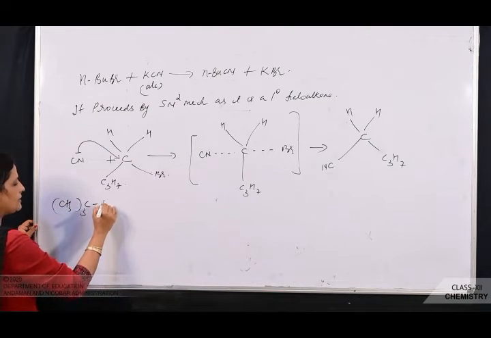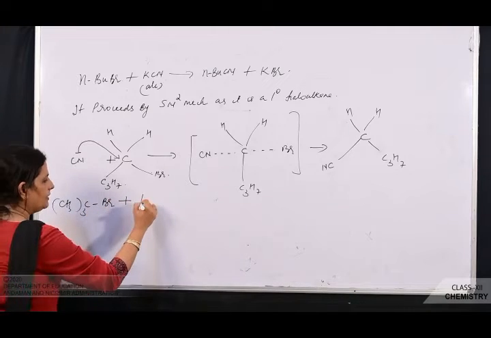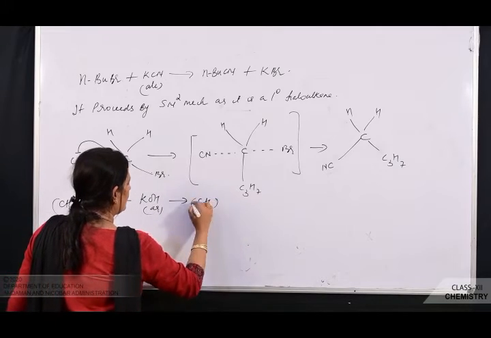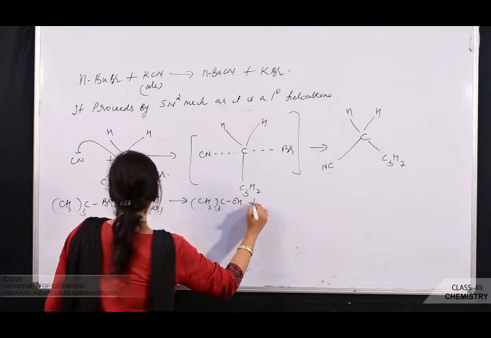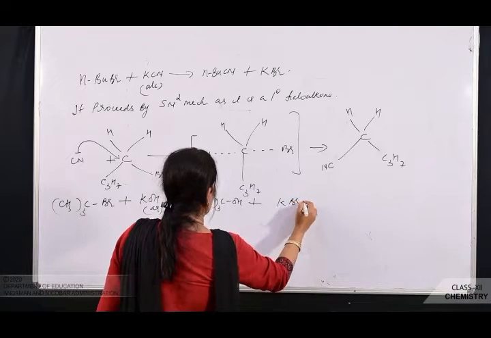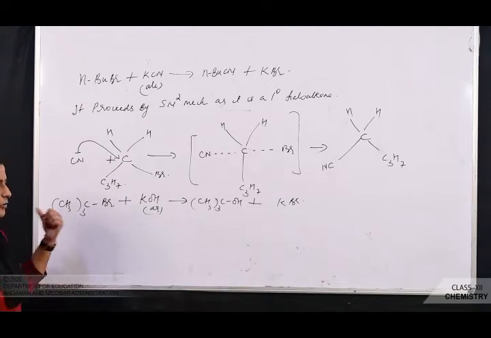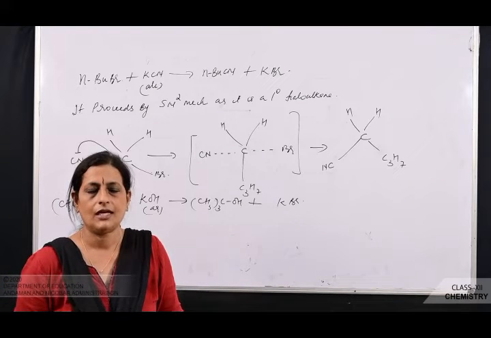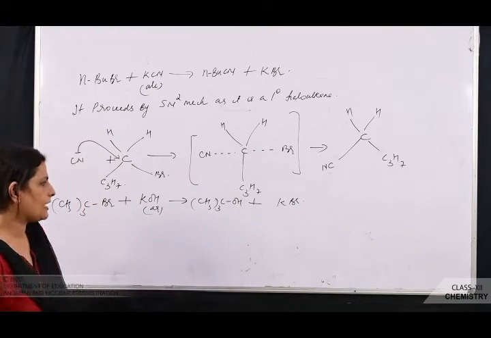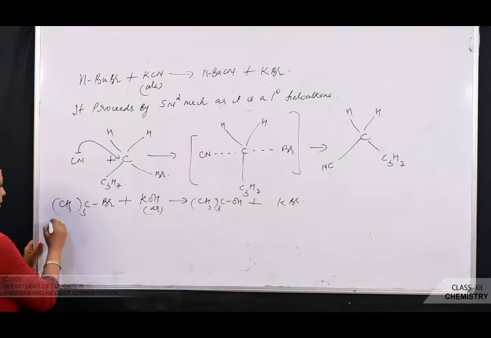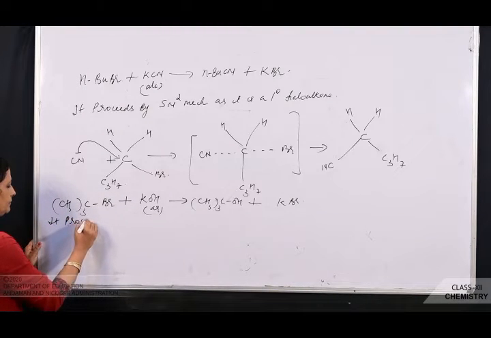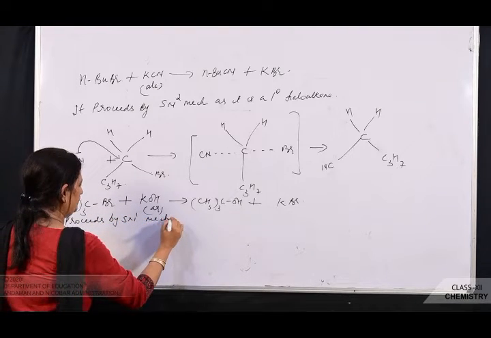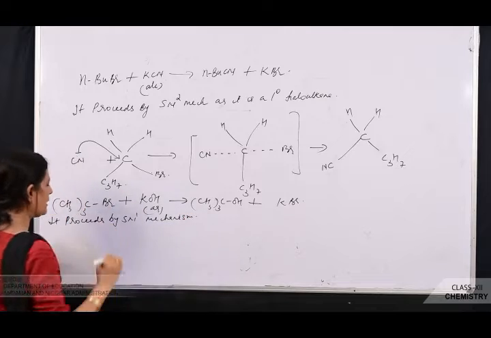(CH3)3CBr plus KOH aqueous gives you (CH3)3COH plus KBr. So here also you have to propose a mechanism. Now see, what is the haloalkane? It is a tertiary, and tertiary always proceeds by which mechanism? It proceeds only by SN1 mechanism. So here you are going to write what? It proceeds by SN1 mechanism. So what is the first step in SN1 mechanism?